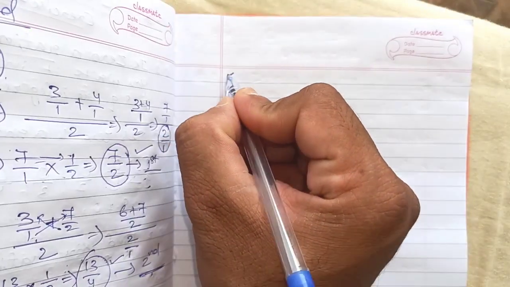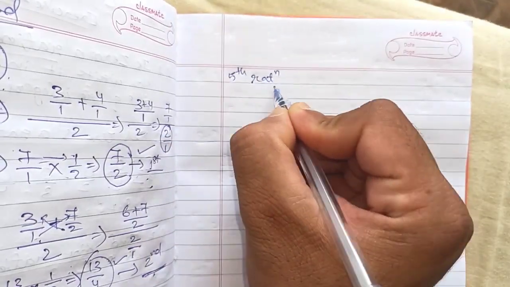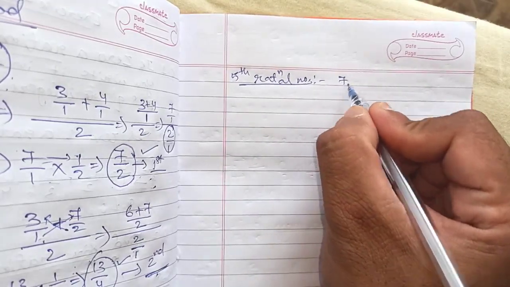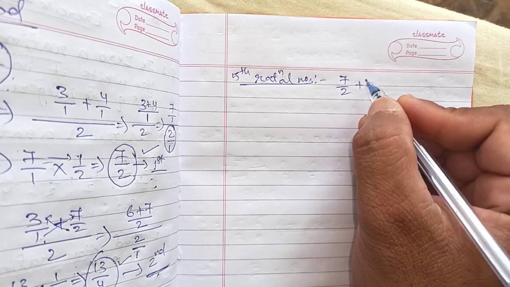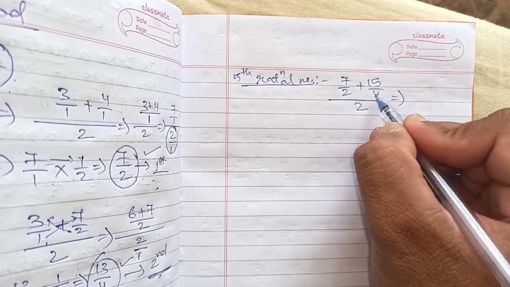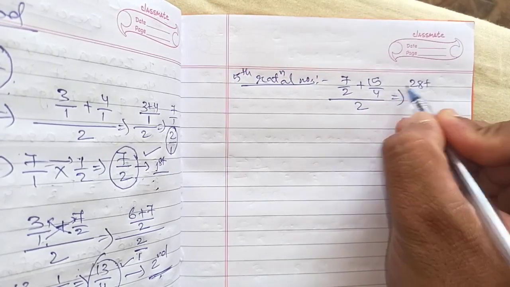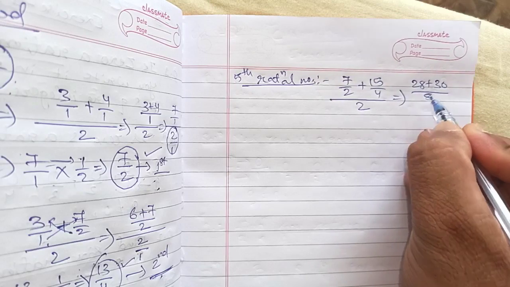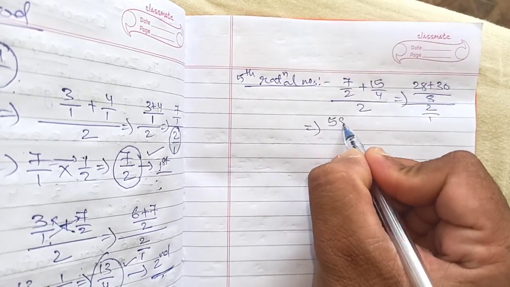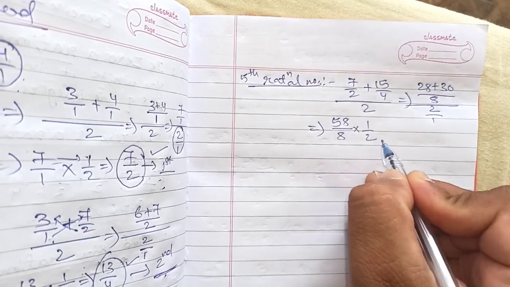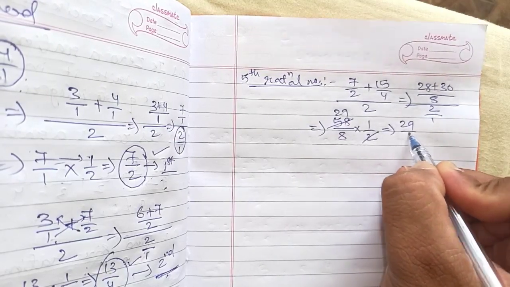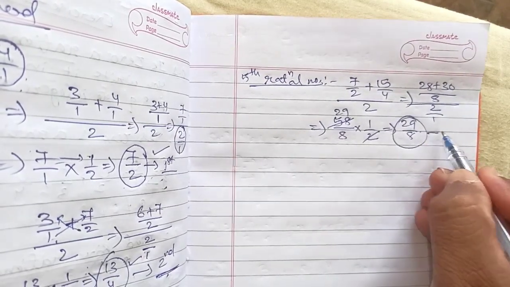Fifth rational number. In the fifth rational number, I will add 7 by 2 plus 15 by 4 and divide by 2. So cross multiply. 7 4s are 28, 15 2s are 30, 2 4s are 8, whole divided by 2 divided by 1. 28 plus 30 is 58 divided by 8, 1 by 2, cancel. You can directly cancel here. 29. So your new rational number is 29 by 8. This is your fifth rational number.